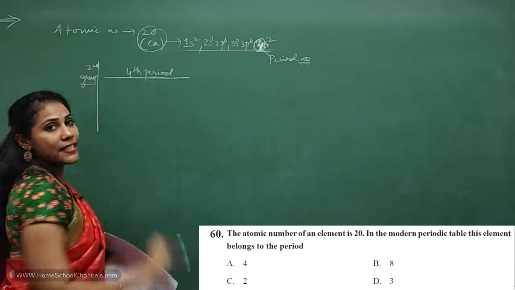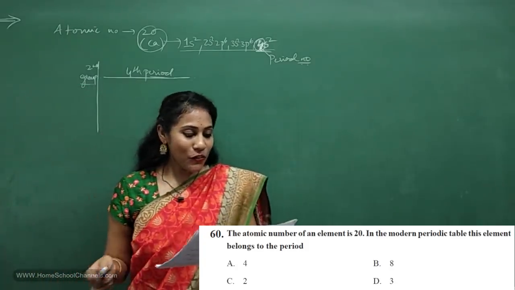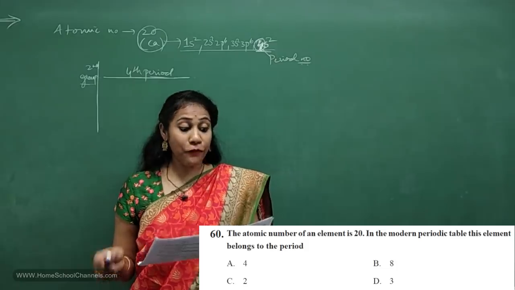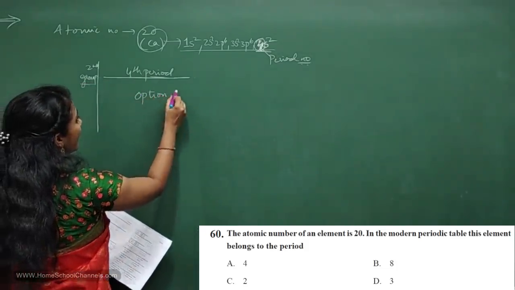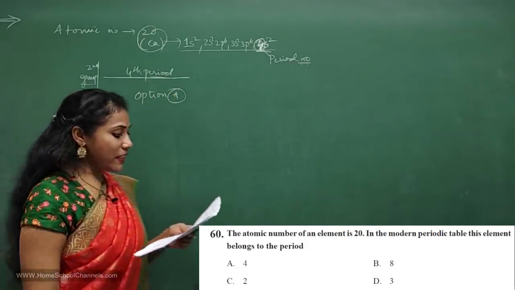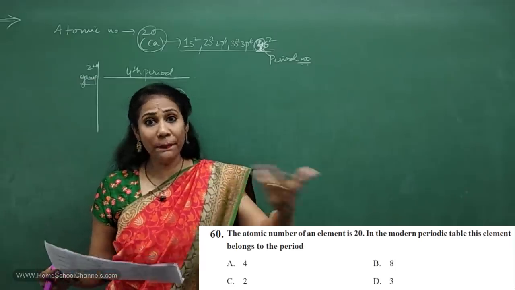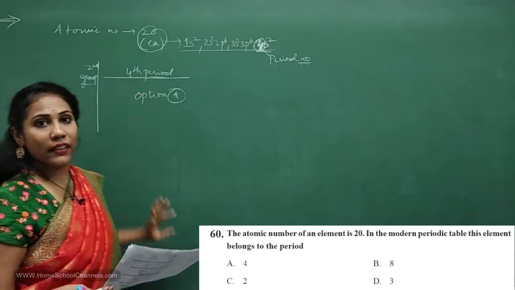So the period number is 4. It's coming in the fourth period. Clear? So what is your answer here? Option A, 4, isn't it? In a similar way, if they had asked for the group number, the group number is 2. The period number is 4 here. Clear?